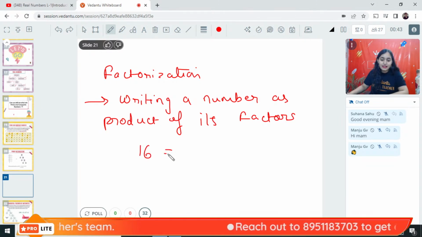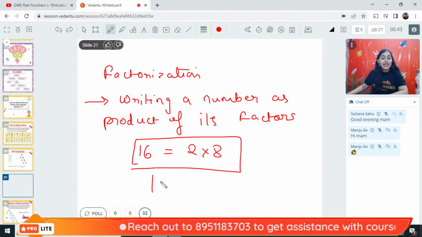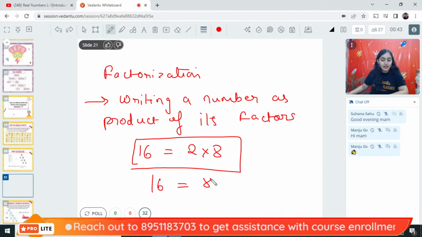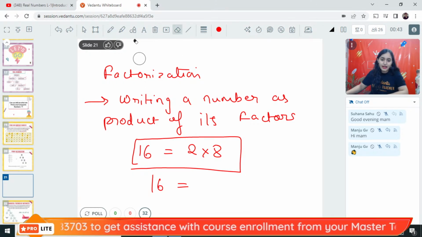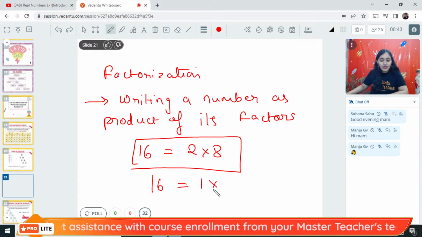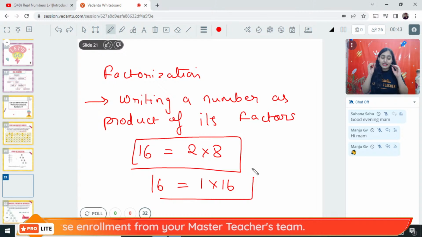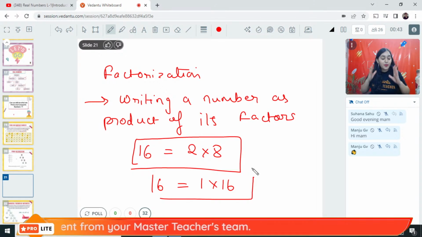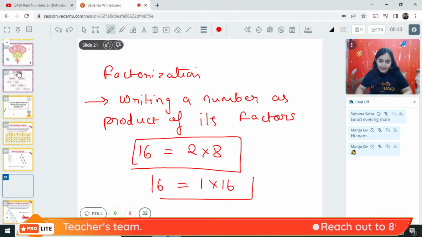If I write 16 as 2 into 8, this is factorization. If I write 16 as 8 into 2, or let's take another example, if I write 16 as 1 into 16, this is factorization. Writing a number as a product of its factors is called factorization.